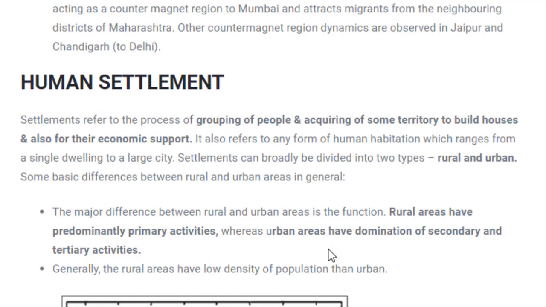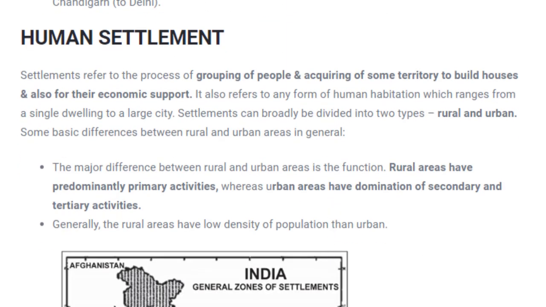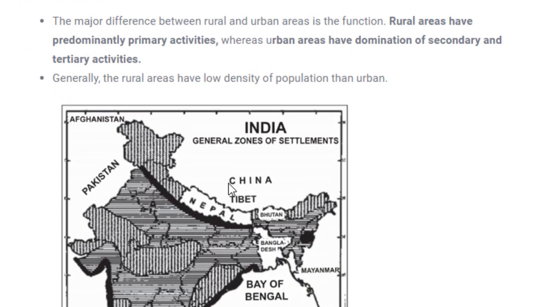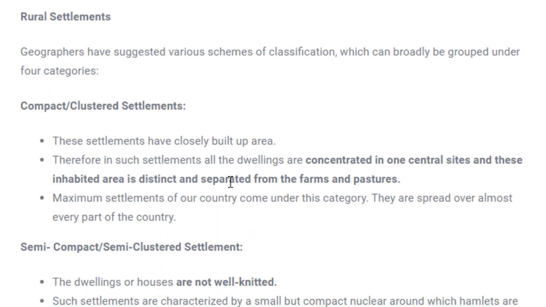The next topic that we are going to discuss is human settlement. What is human settlement? Settlement simply means where people reside. Houses are where one family or more than one family resides, whereas if many houses are built nearby, that would be called a settlement. There are several kinds of settlements in India, like rural settlement, urban settlement, and more kinds of settlements.